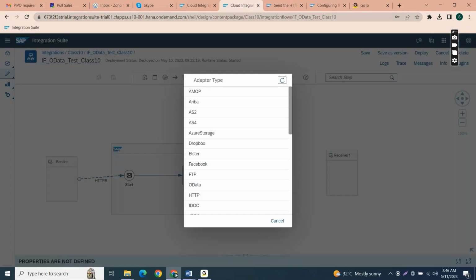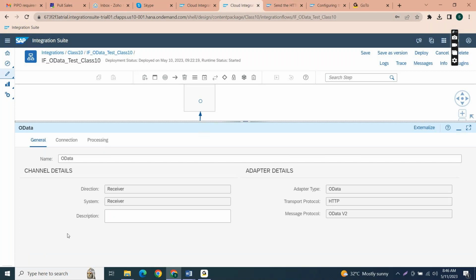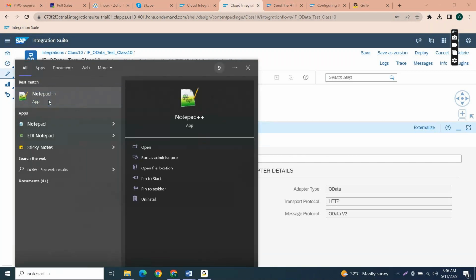Hi Srinath, we just started on how to configure the OData service for request reply. Other than that, nothing, so you can follow this. Here this is an OData service, so let me open Notepad, where I have the endpoint URL.